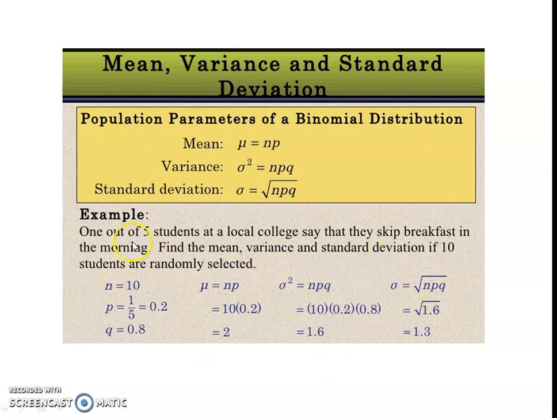Suppose, for example, out of 5 students in a local college, 1 says they skip breakfast in the morning. Find the mean, variance and standard deviation if 10 students are randomly selected. The number of elements n is 10. Mu is equal to n into p. P is 1 divided by 5, that is 0.2, so 10 into 0.2 is 2. Sigma square is npq. Q means 1 minus 0.2, that is 0.8, so 10 into 0.2 into 0.8 is 1.6. Sigma is the square root of npq, that is the square root of 1.6, which is about 1.3.